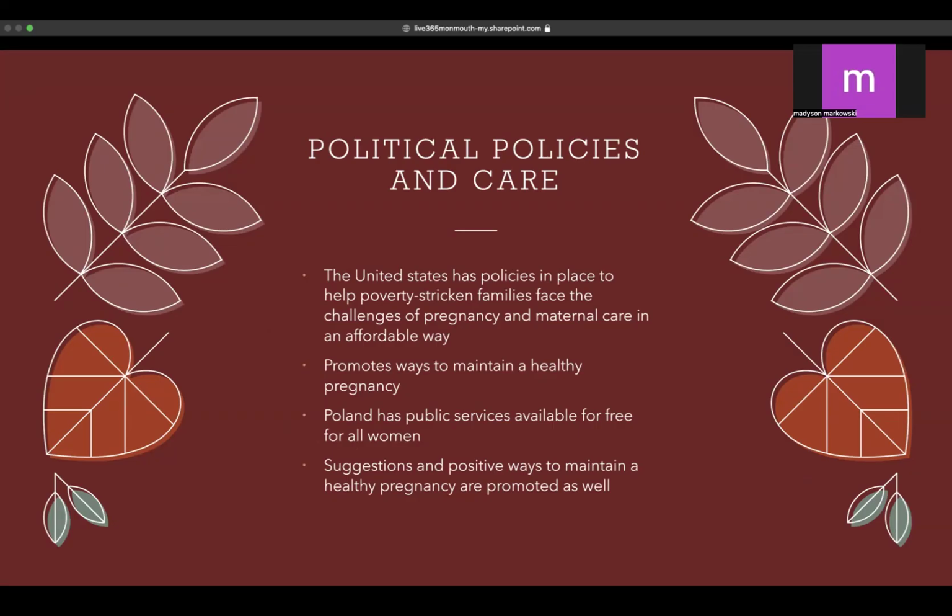But like the United States, Poland also suggests positive ways to maintain a healthy pregnancy, such as maintaining a healthy diet, exercise, and where they could go if they have any issues. For those who choose to have private care during their pregnancy, there's also the public care that is available.